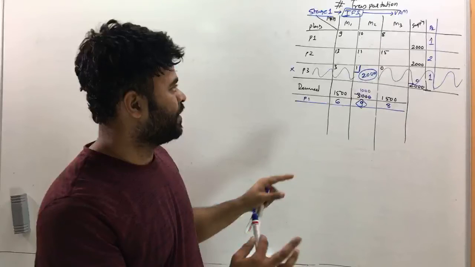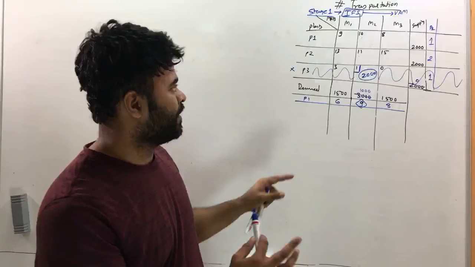So you got 500 and 1500. Choose whichever number is smaller. So it is 500. And then this 500 becomes 0 and this will have 1000 more to go. And with this allocation of 500, now plant 1 became 0. Plant 1 is exhausted. Now if you see, there are only these two cells remaining.